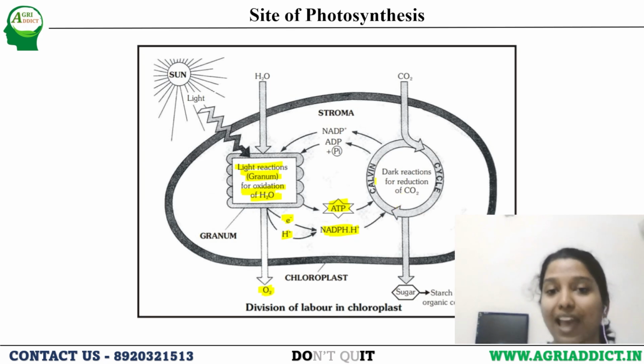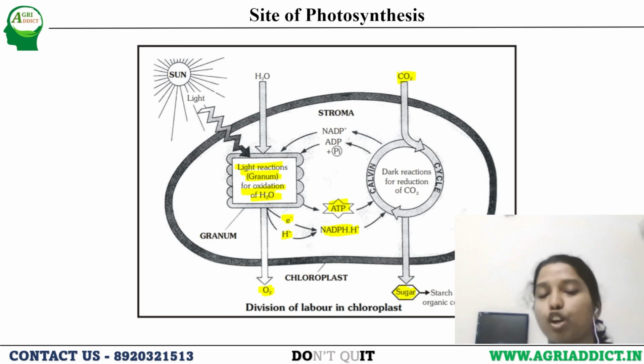What we understand through the Calvin cycle is that CO2 from the atmosphere will be taken, and this CO2 will be converted into sugar, and later on it can be converted into starch or whatever the cell requires.